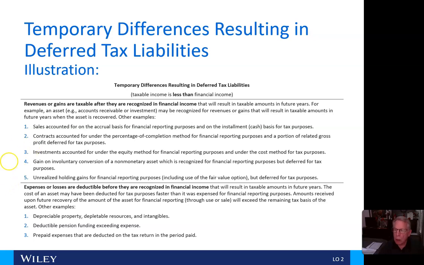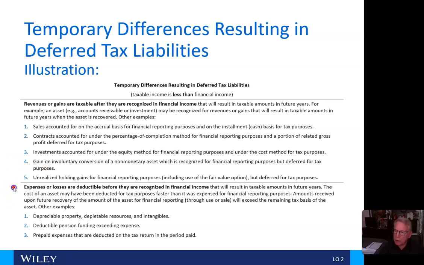And number 4, a gain on involuntary conversion of a non-monetary asset which is recognized for financial reporting purposes but deferred for tax purposes. And then 5, unrealized holding gains for financial reporting purposes, including use of the fair value option, but deferred for tax purposes.